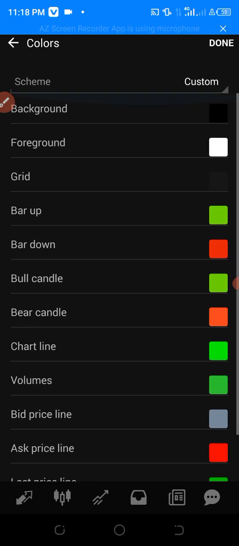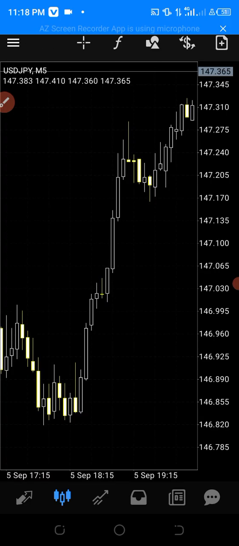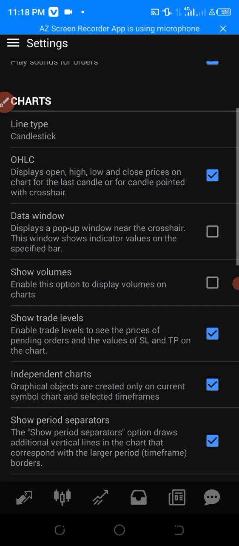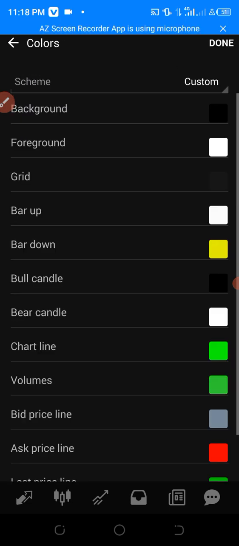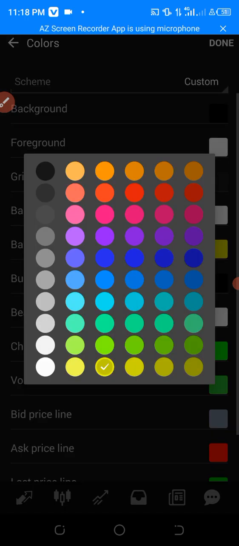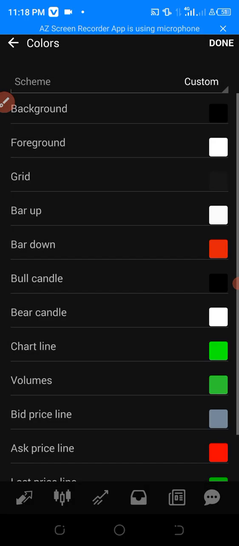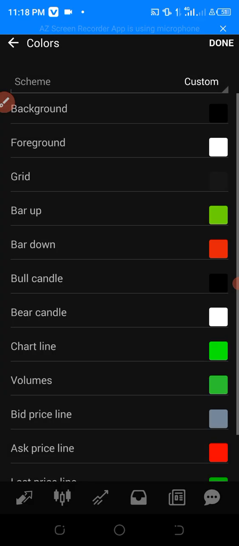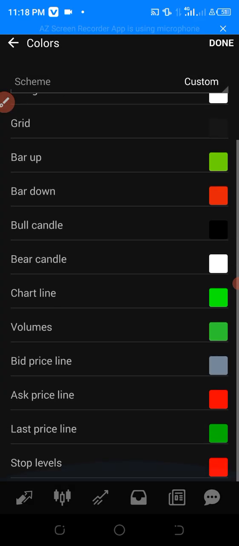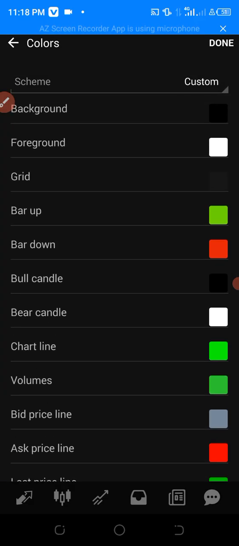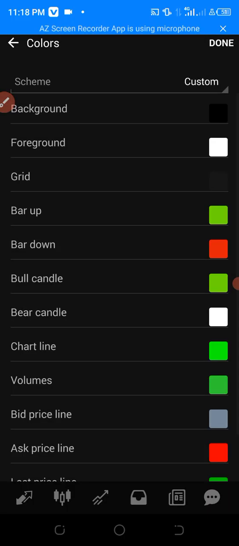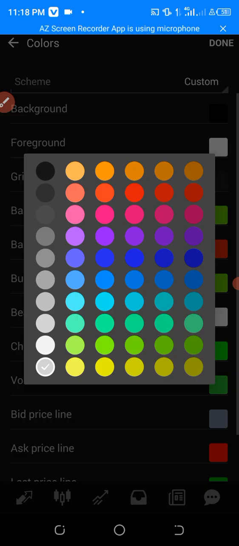Alright, so I think I'm done. It hasn't changed. Oh, I did not save it. So let me do that again. Bar down red. Bar up green, remember green. Bear candle. This is the bull candle. I want my bull candle to be green. Bear candle. I want my bear candle to be red.